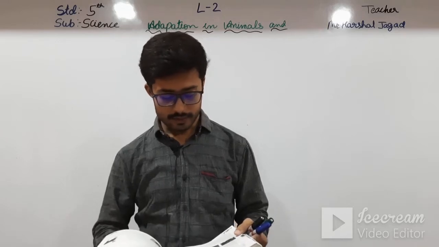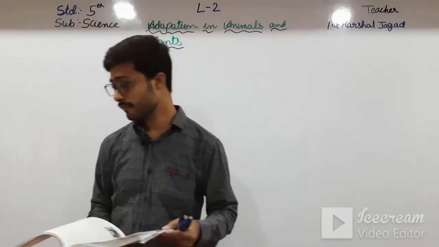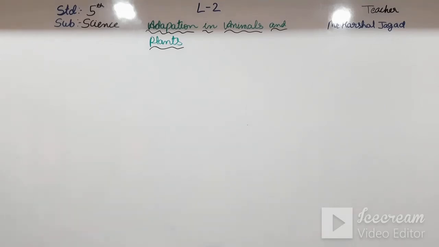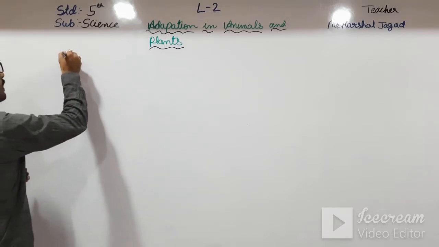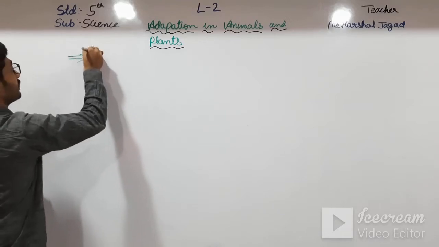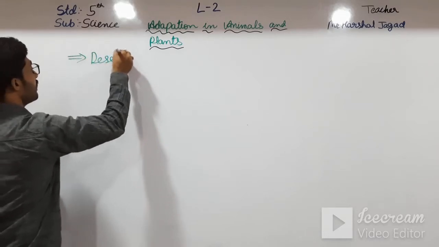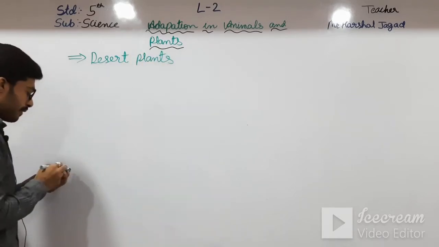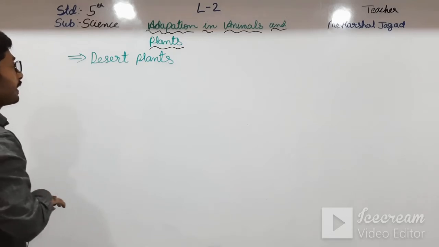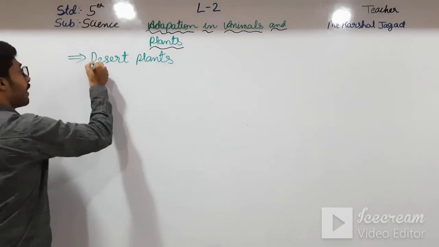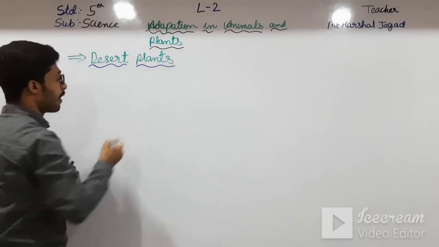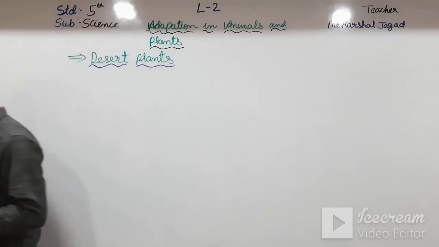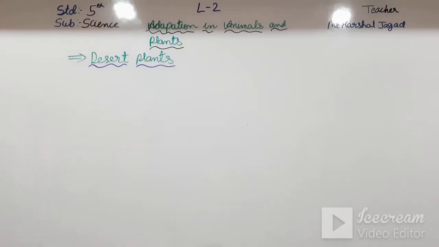Okay students, and now we come to the desert plants. So what are desert plants? See here, in the desert animals we have seen that the desert animals live on the desert plants because they store water in them. So after eating them they get enough water for their body. Let us see some of the points.